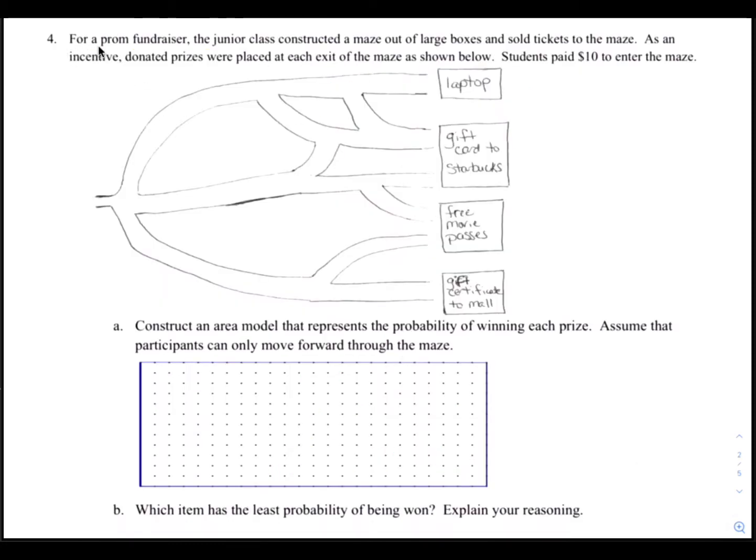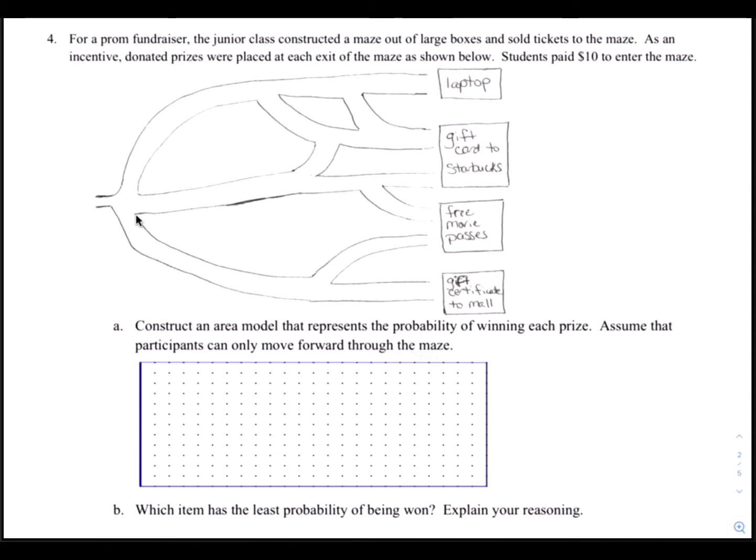Okay, number 4. For a prom fundraiser, the junior class constructed a maze out of large boxes and sold tickets to the maze. As an incentive, donated prizes were placed at each exit of the maze as shown below. Students paid $10 to enter the maze. Question A. Construct an area model that represents the probability of winning each prize. Assume that participants can only move forward through the maze.